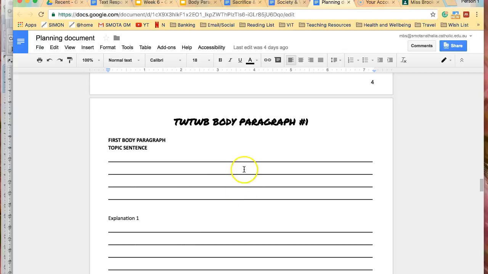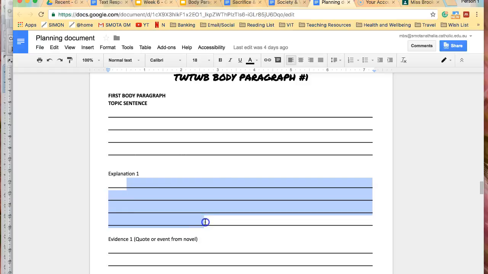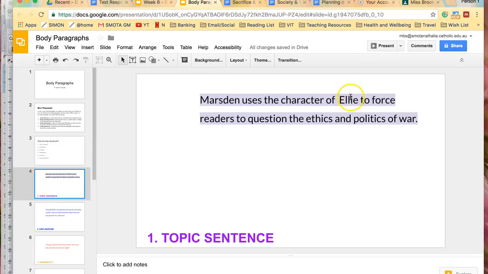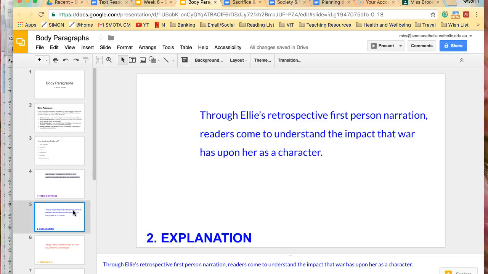So now you've got your topic sentence, which you've taken from here and put in here, and then you are up to your explanation. An example of a topic sentence in this case is: Marsden uses the character of Ellie to force readers to question the ethics and politics of war. So this whole paragraph will be about proving how the character of Ellie makes the readers, through her actions and her own reflections, so when she's narrating and talking in her head to herself, question what is right and wrong in war and what is acceptable in war. So we need to expand on that.